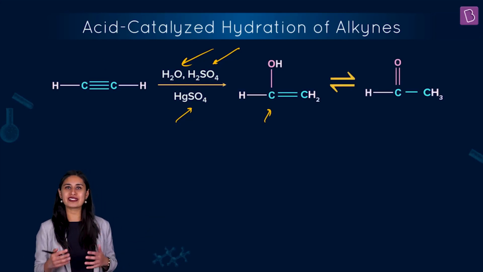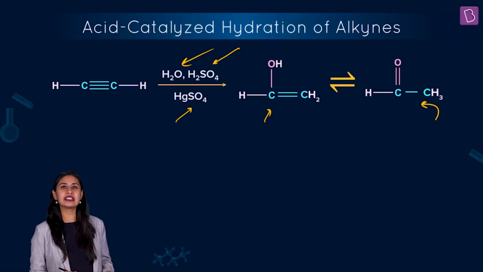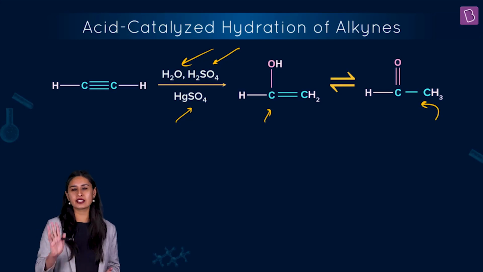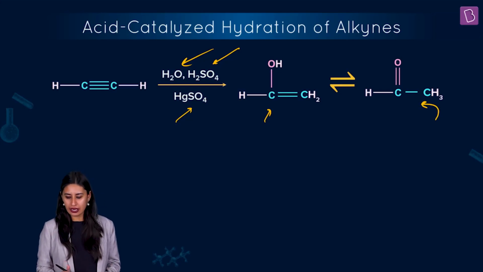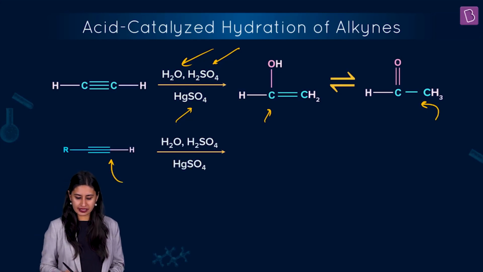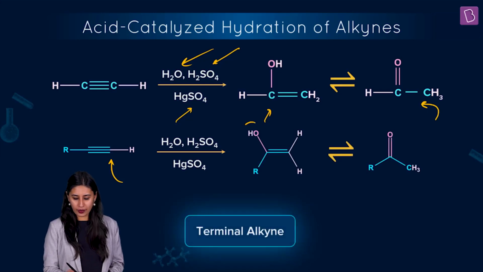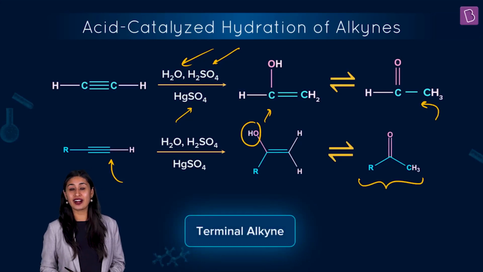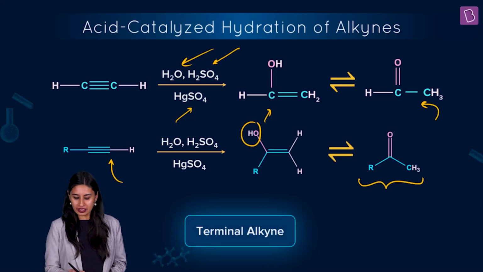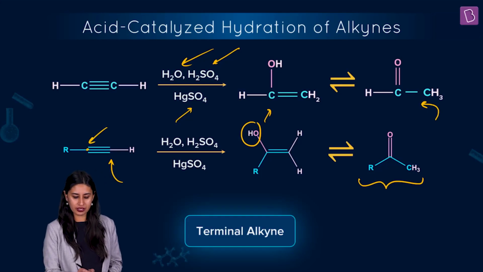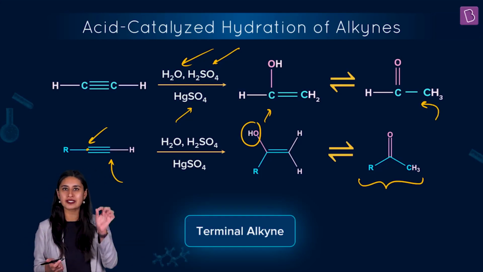And then there is tautomerization, and what you may get is ethanol. So from ethyne, ethanol is possible. Perfect. We got the picture. What else? If I talk about, let's say, propyne, what is possible? If I'm talking about this terminal alkyne, then again you can imagine that OH will come here and what you get is, please check, a ketone. Why? The negative part is getting attached to that particular carbon which has fewer hydrogens, and this particular carbon has no hydrogen, so that's the desirable site.